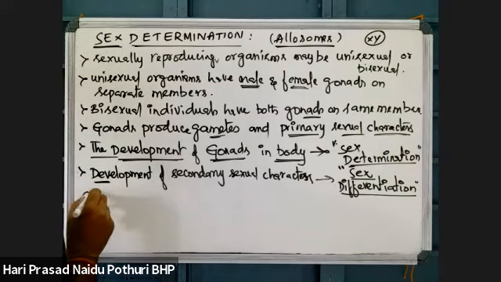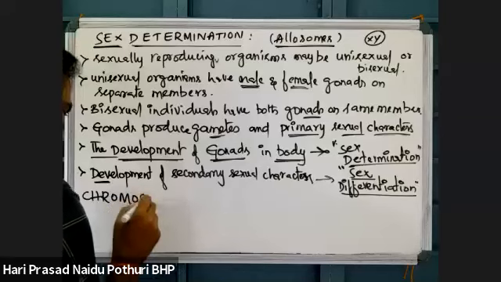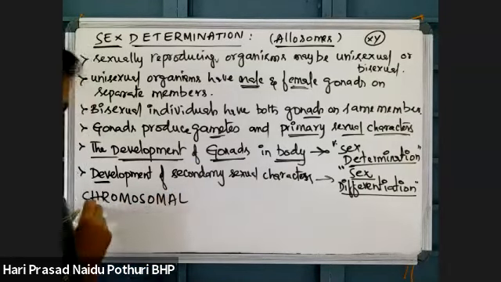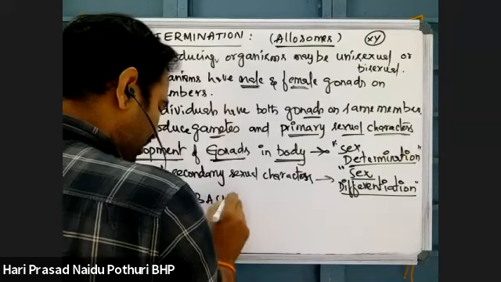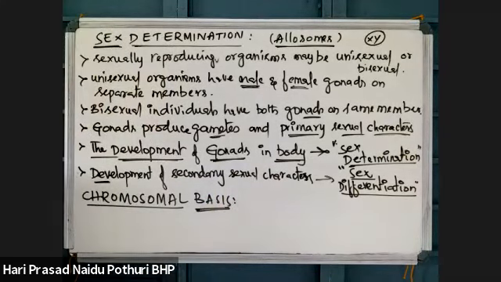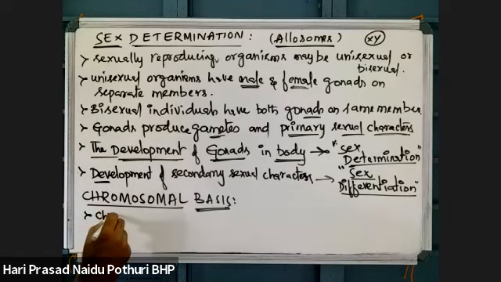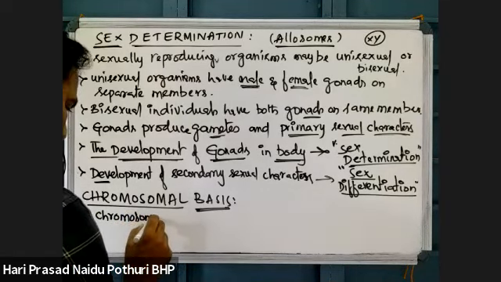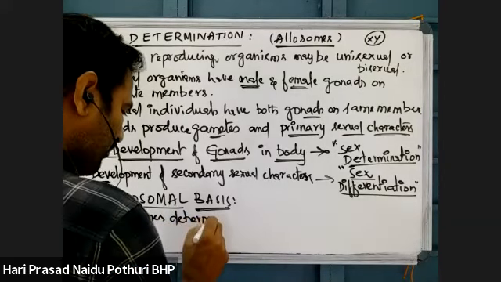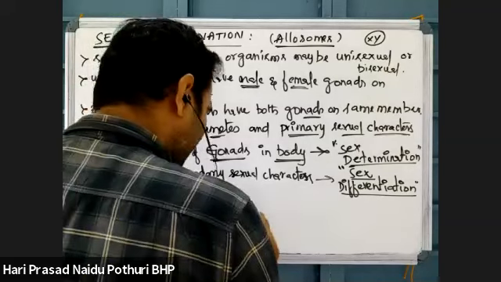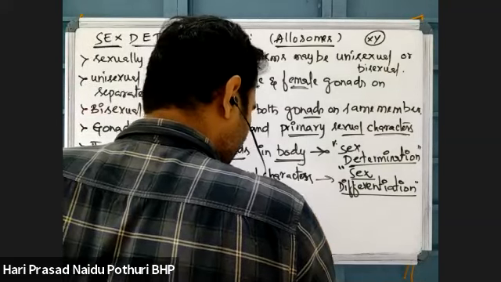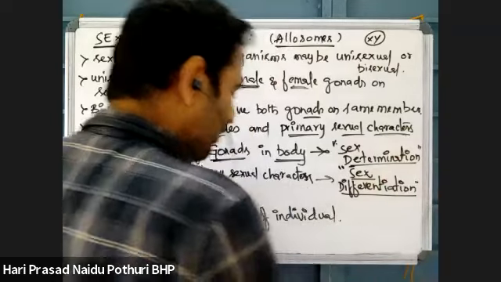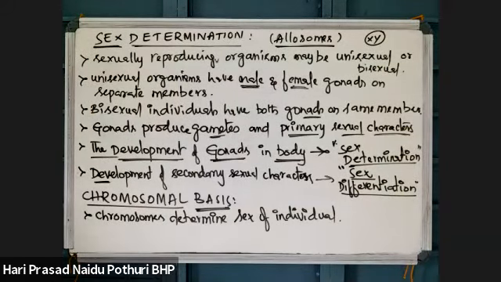This sex determination is majorly based on chromosomes. It is based on the chromosomal basis of sex determination. According to this, chromosomes determine the sex of an individual. Sex or gender of an individual is determined by the chromosomes.